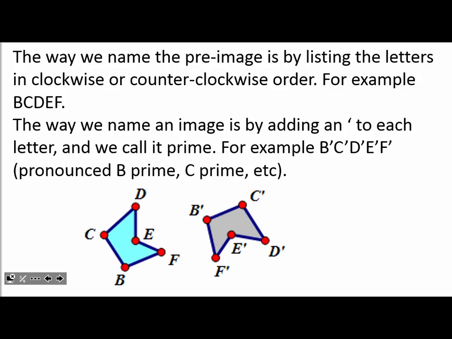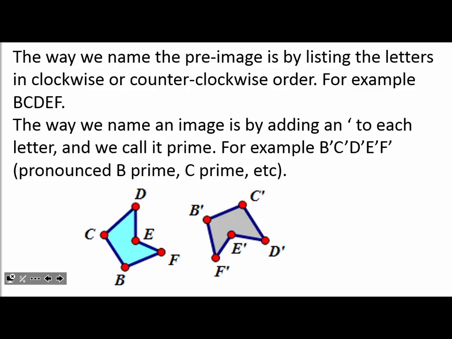Now, the way we name the pre-image, so let's write this thing down. The way we name the pre-image is by listing the letters in clockwise or counterclockwise order. For example, B, C, D, E, F. I never told you guys which point to start at.